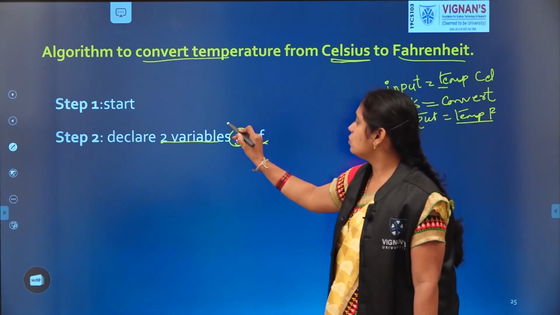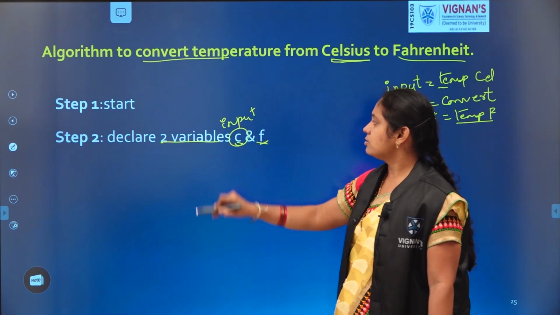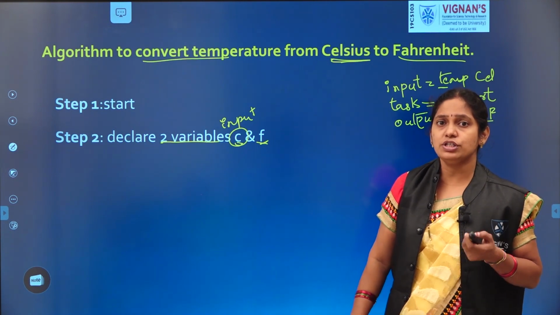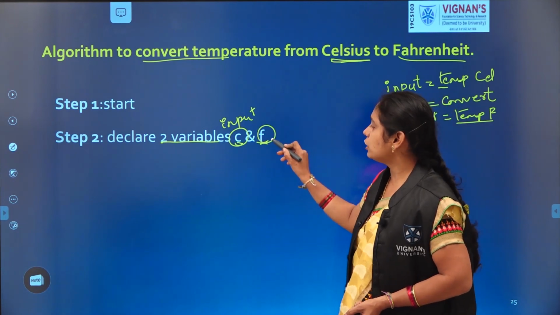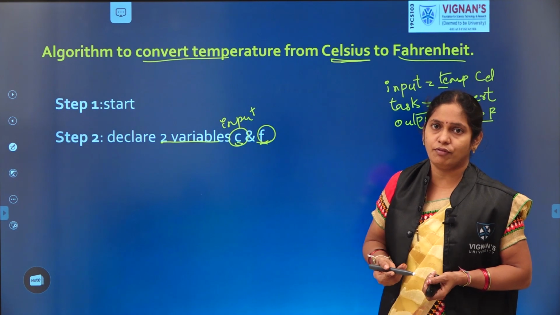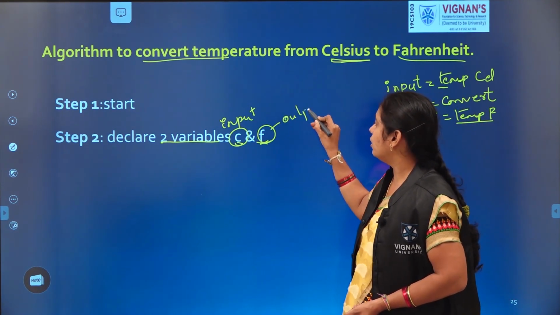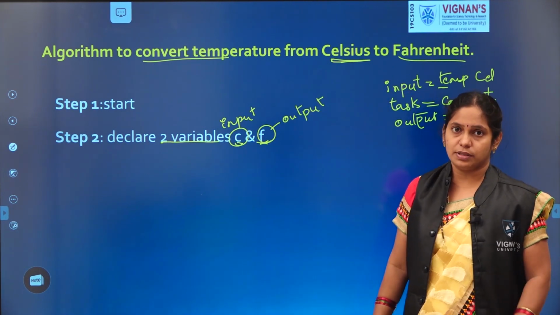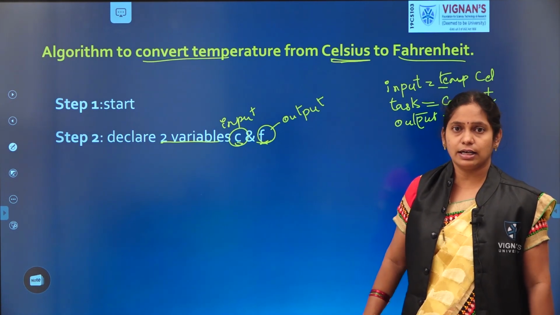So C is used for storing the input. That's why C is called the input variable. The variable which we use to store the input is called an input variable, and the F we use to store the output, the temperature in Fahrenheit form. So this F is called the output variable, which we use to store the output. That's why we considered two variables. Okay, good. We declared the two.